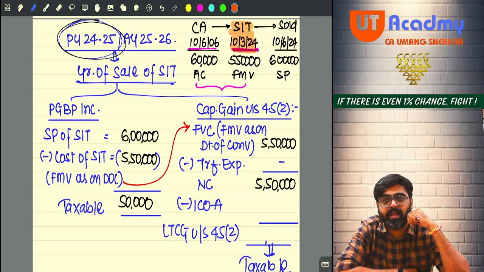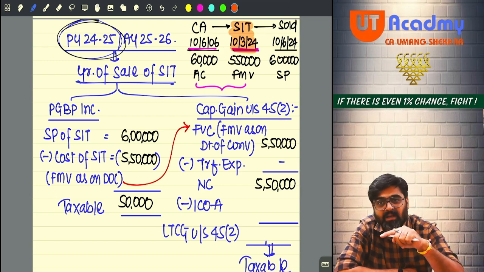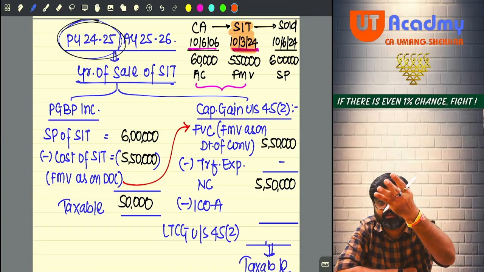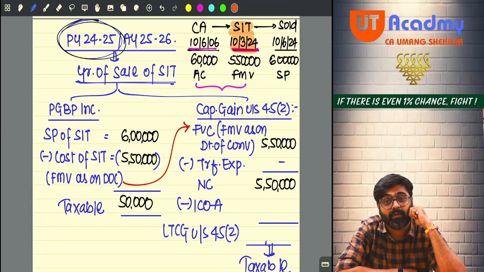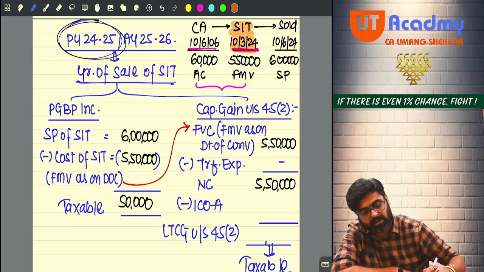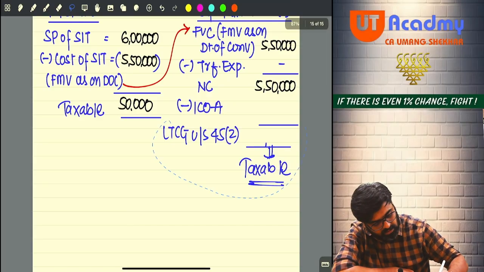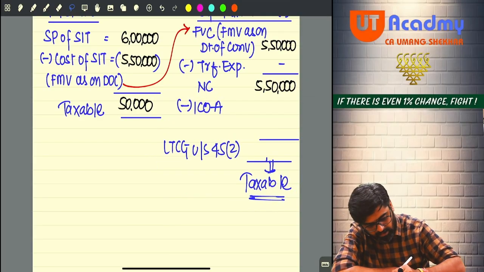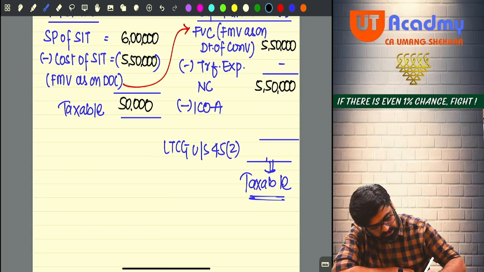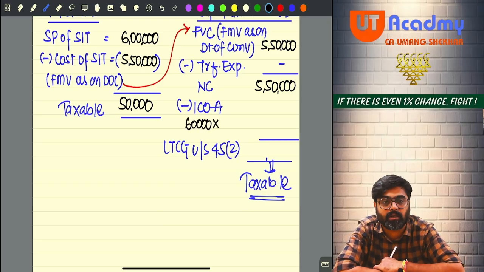But if the period of holding is more than 12, 24, 36 months, as the case may be, then the transfer is taking place prior to 23rd July, 10th of March. Now I will have to index the cost also. So what was the cost of my capital asset? 60,000, no? So I will index that 60,000. Are you all understanding what is happening? So I will take 60,000 as cost of acquisition of my capital asset into CII of transfer year.